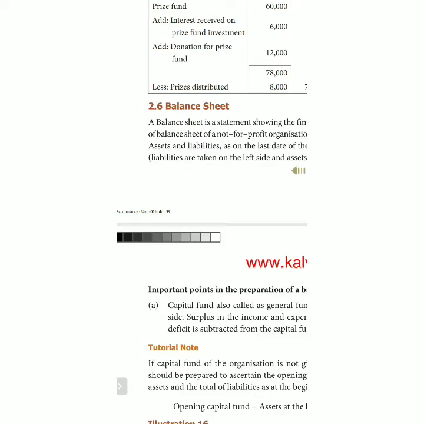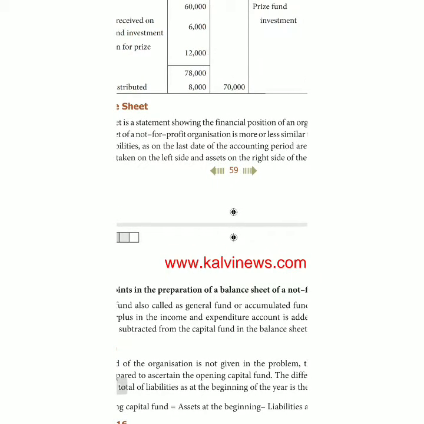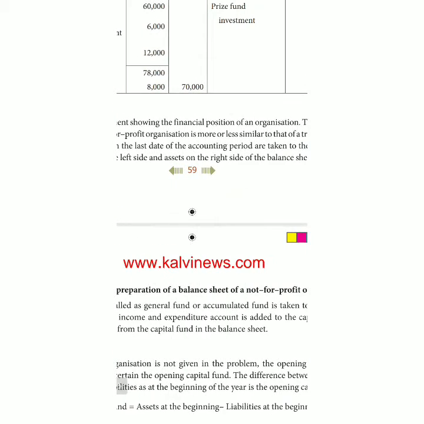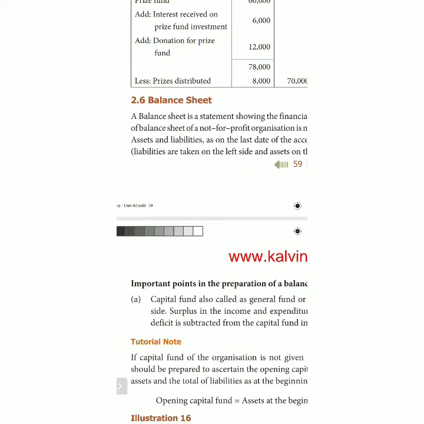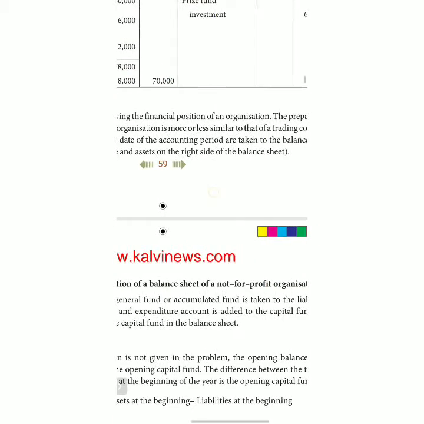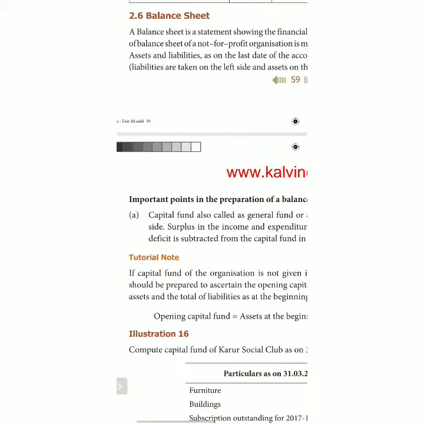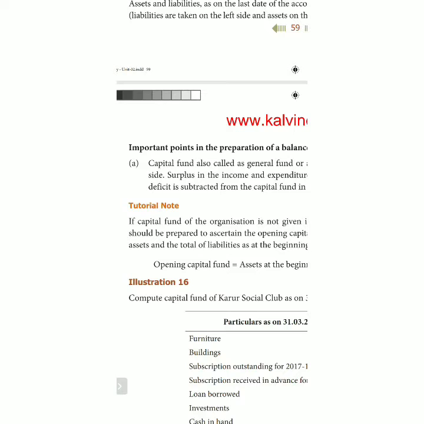Assets and liabilities as on the last date of the accounting period are taken to the balance sheet. Liabilities are taken on the left side and assets on the right side of the balance sheet.